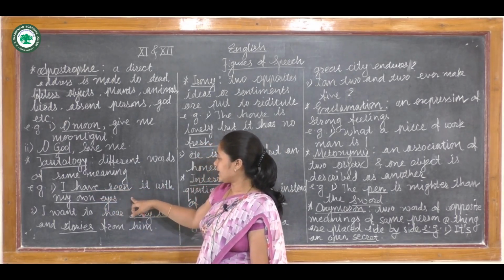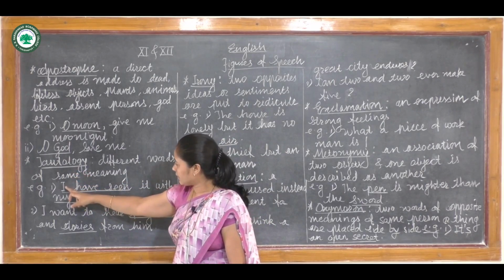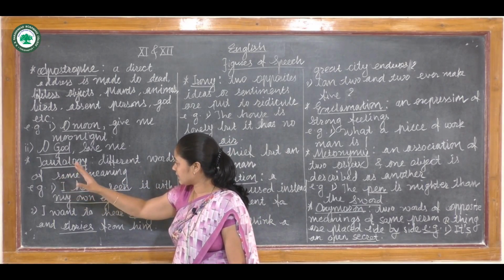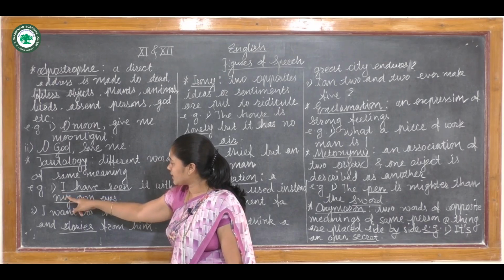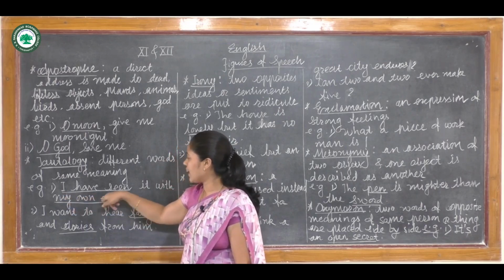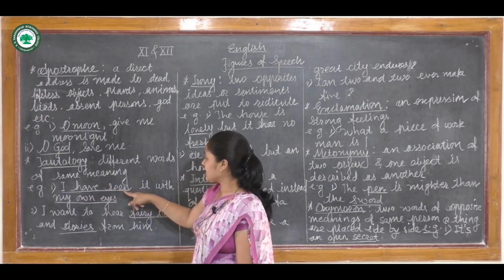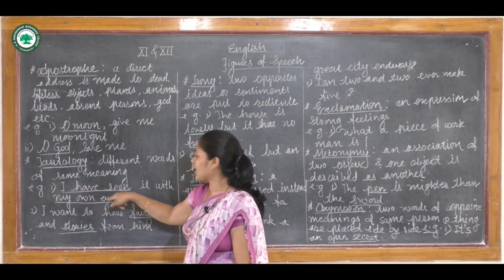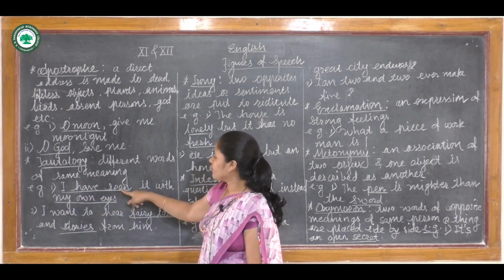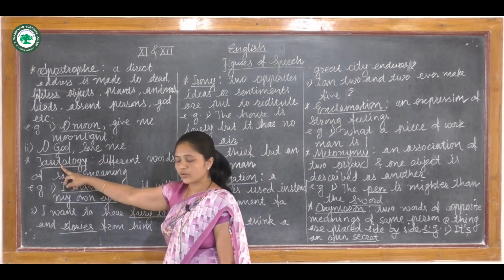So in this sentence, "I" means the person, the same person, who sees with his own eyes, that is, my own eyes. So there are different words of the same meaning here, that is "I have seen" as well as "my own eyes." Same meaning words are in this sentence, so we can call it tautology.